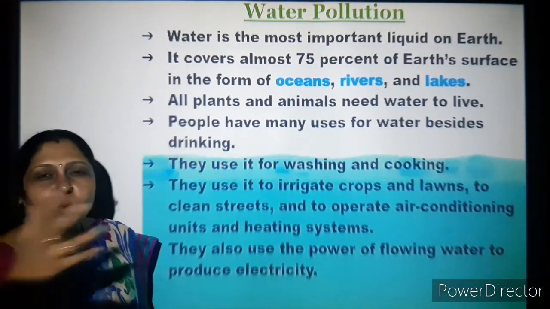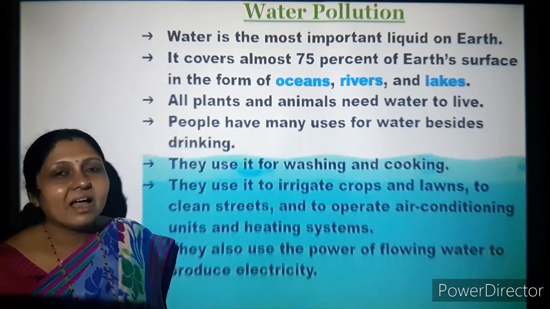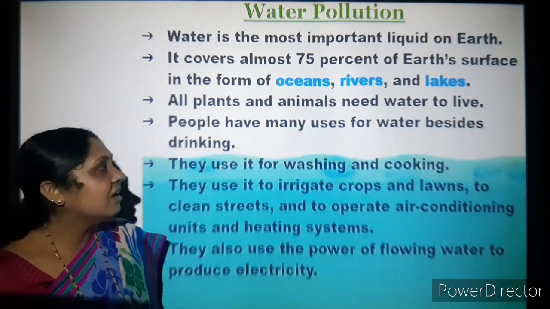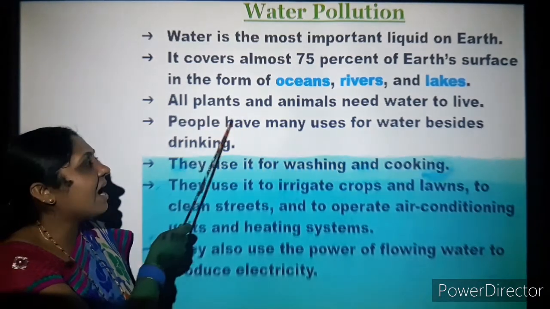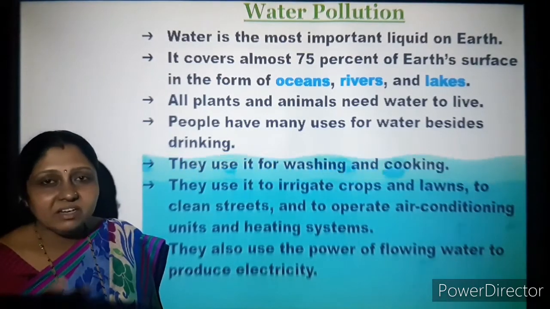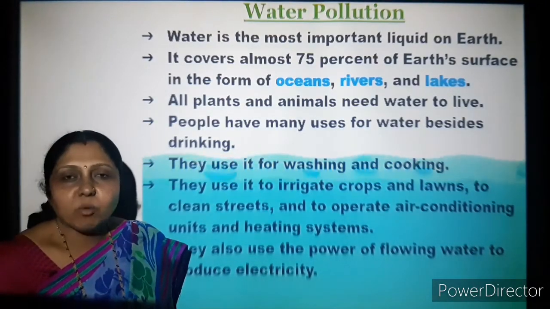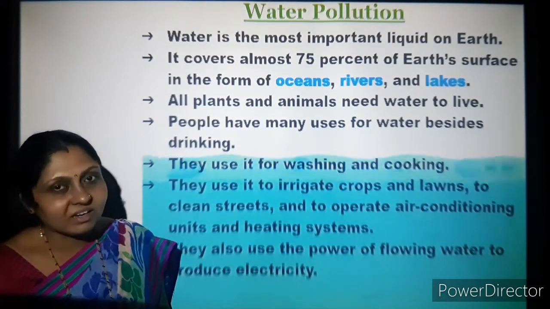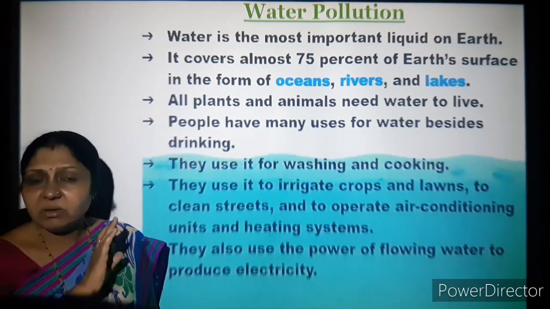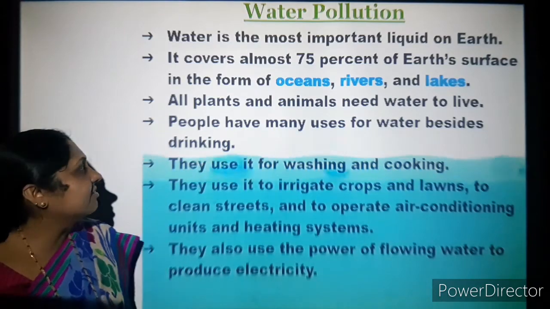So you have so many water bodies, and these cover the major part of the earth's surface. All plants and animals need water to live. Even our body is made up of water content. Without water, living beings cannot survive.